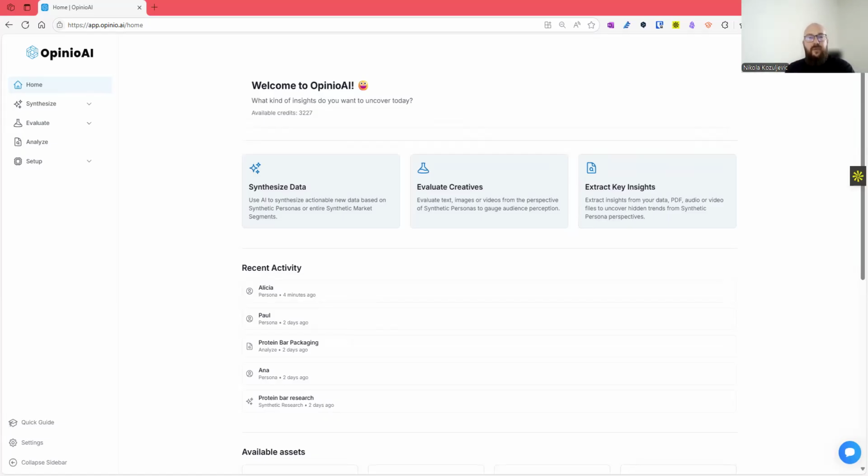I'm a co-founder of OpinioAI, and I'm super excited to show you the world's most powerful synthetic market research platform. Indeed, we built OpinioAI to be extremely powerful and help you use AI to get your synthetic data, evaluate creatives, or use AI to extract key insights from your data. Today, I'm going to show you just a brief overview, a demo of the platform.